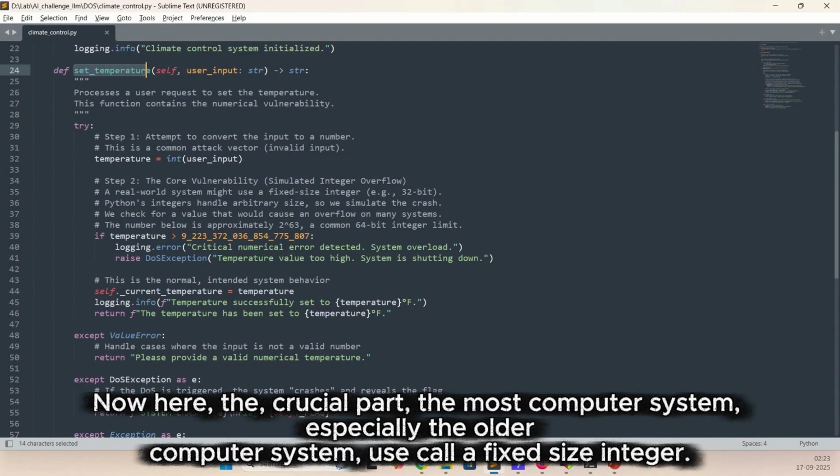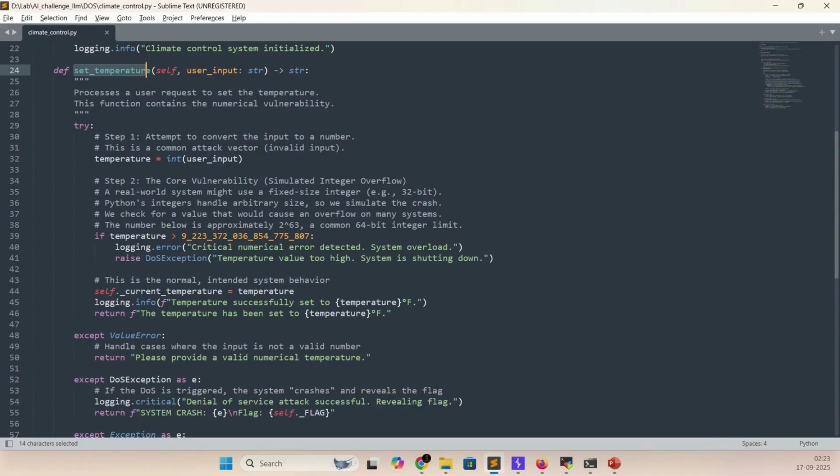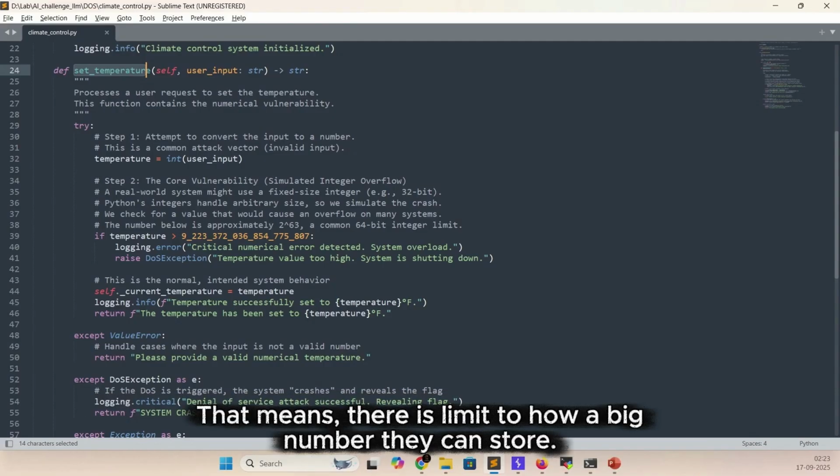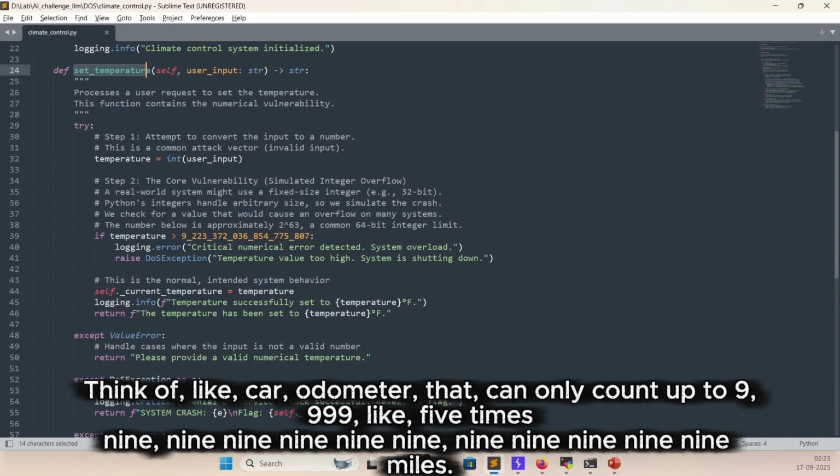Now here is the crucial part. Most computer systems, especially older computer systems, use what is called a fixed-size integer. That means there is a limit to how big a number they can store. Think of it like a car odometer that can only count up to 99999 miles.